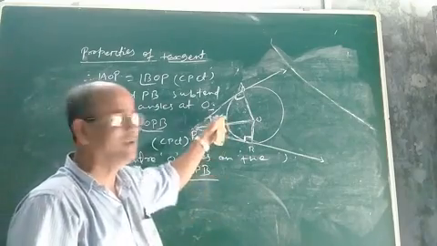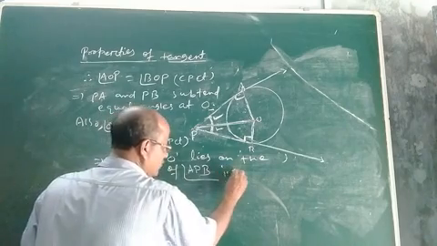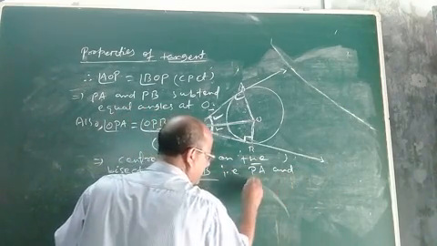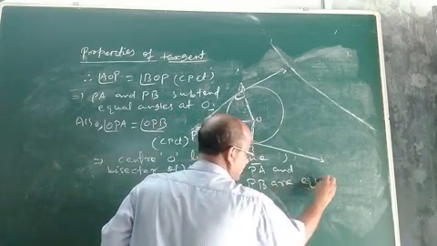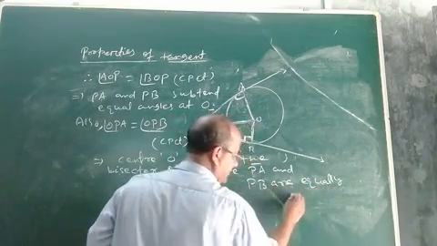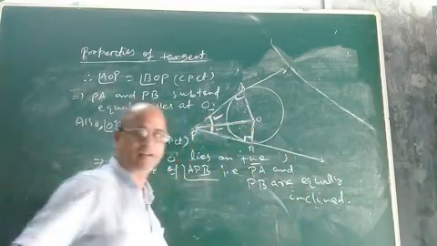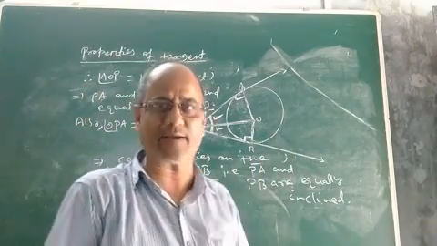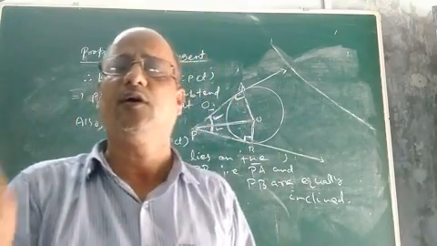Or you can say that the two tangents are equally inclined, that is, we can say that PA and PB are equally inclined. That means they are having the same angle of inclination. Children, I hope you understood this important truth on tangent.